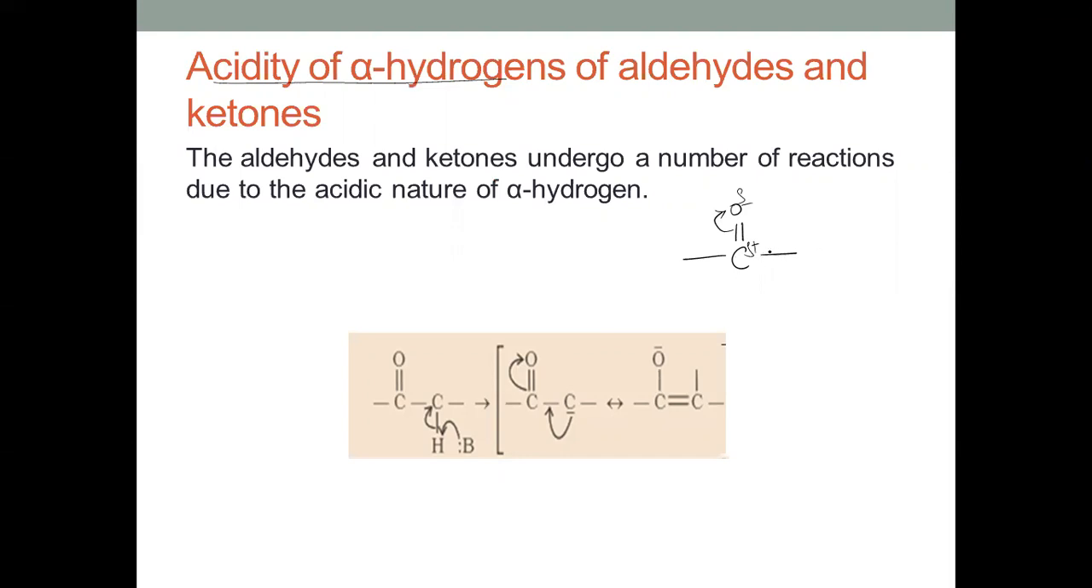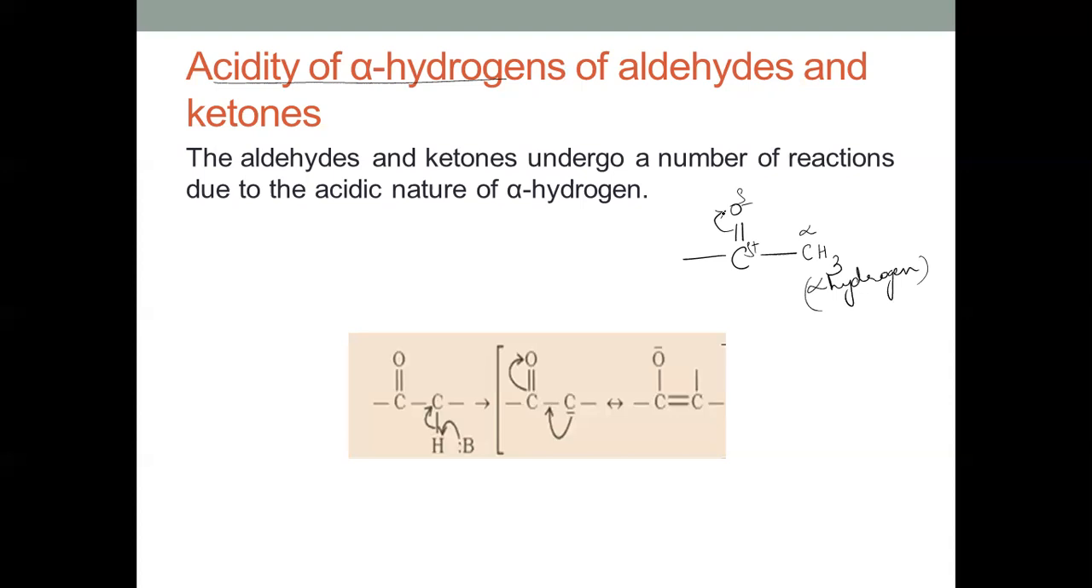What is alpha hydrogen first? This is a functional group, carbonyl group, and the carbon which is attached to this CO group is called the alpha carbon. The hydrogens which are present on this are nothing but the alpha hydrogens. So the alpha carbon which is attached to the CO functional group, and the hydrogens on this alpha carbon, are called alpha hydrogens. And these alpha hydrogens are acidic in nature because of the electron withdrawing nature of this carbonyl group.